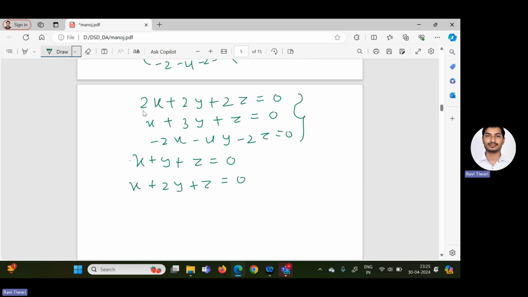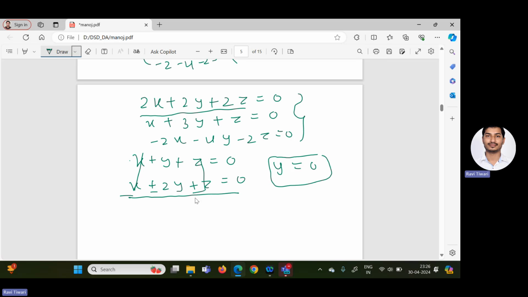So first equation, you are looking here, 2 is common. So x plus y plus z equal to 0. And second equation, we can multiply by minus, x plus 2y plus z equal to 0. Now if I subtract these two equations, x will cancel out and z will also cancel out. So 2y minus y, we get y. So y equal to 0.